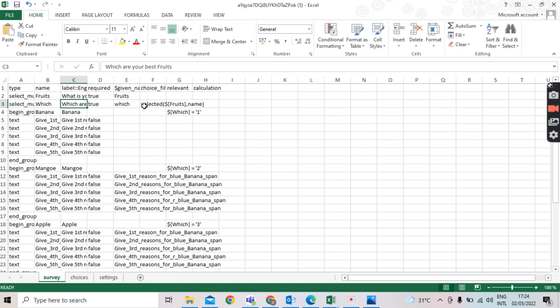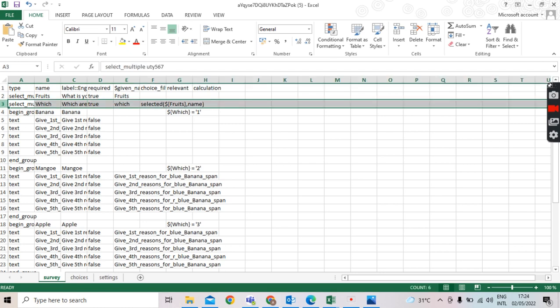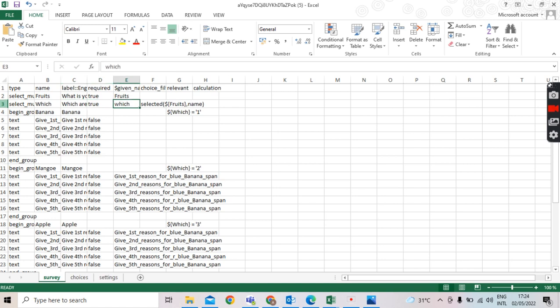So now, what you do is, in front of that question, in the same row, under the choice filter column, you type selected, open bracket, dollar sign, curly bracket, then the question name, which is the fruit. The question name here is the fruit, which is what I typed in here. Then close curly bracket, name. So it's telling you that it's working with name, and the name we are filtering here is the fruit.